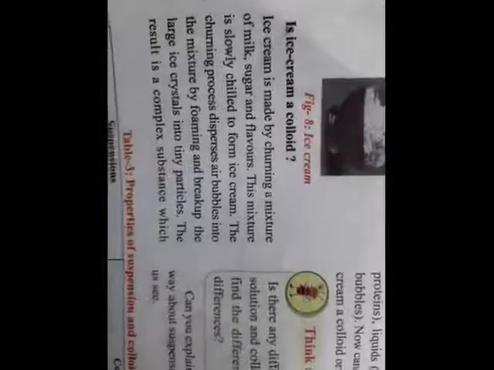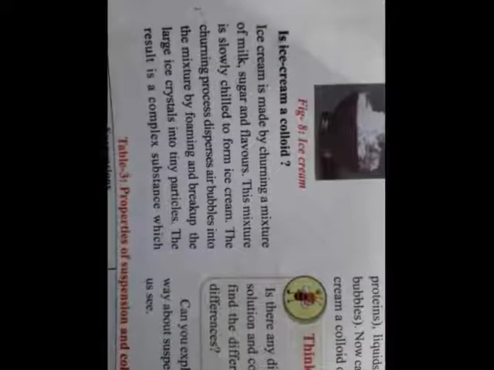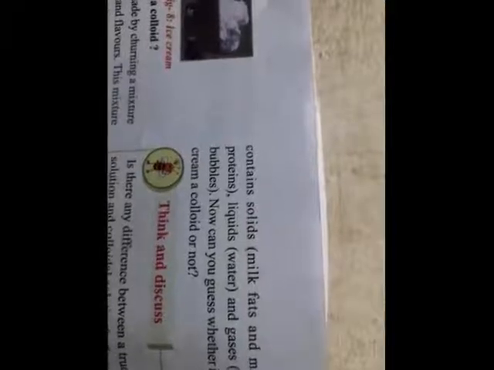The result is a complex substance. After churning, the mixture obtained contains solid particles, that is milk fat and milk proteins, and some liquid, that is water, and gas, that is air bubbles.